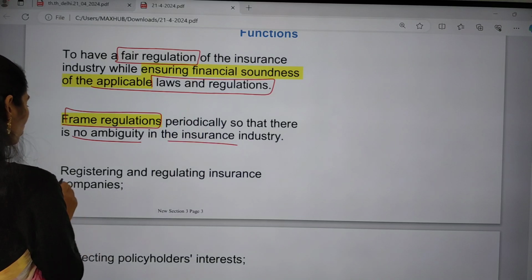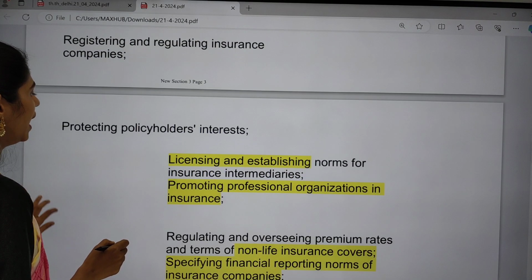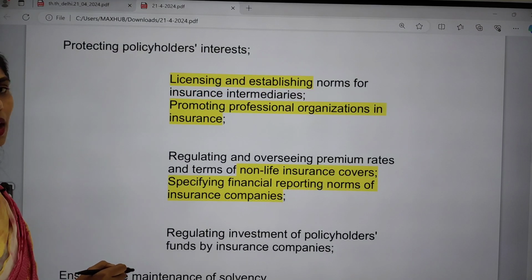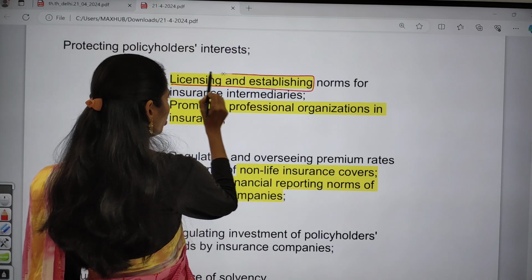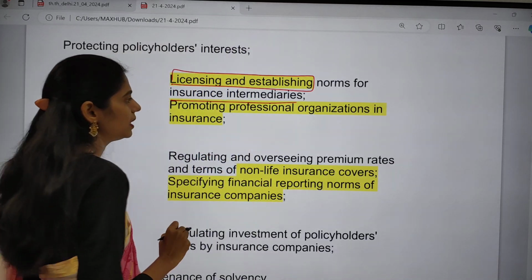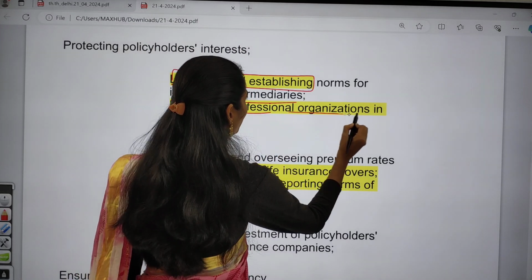They also focus on registering and regulating insurance companies, and on licensing and establishing norms for insurance intermediaries.